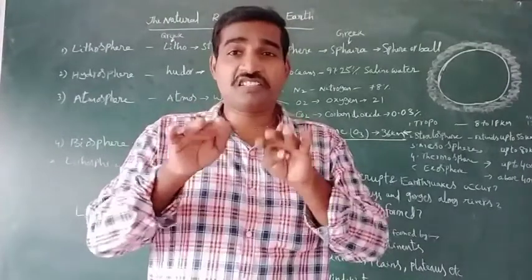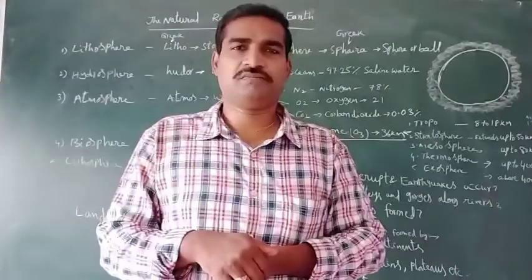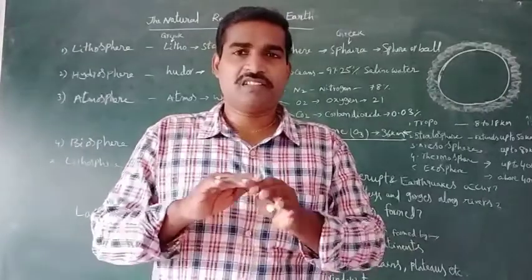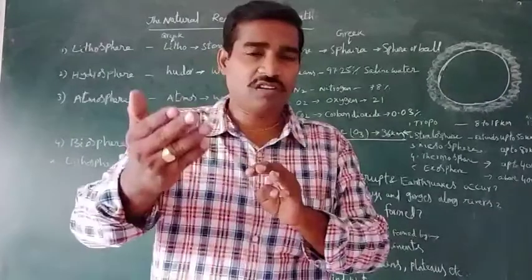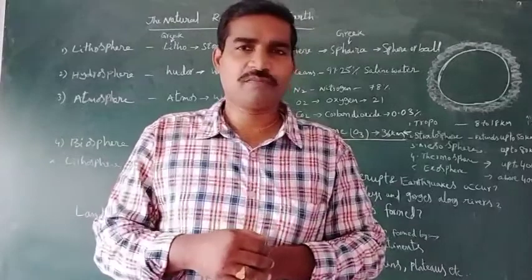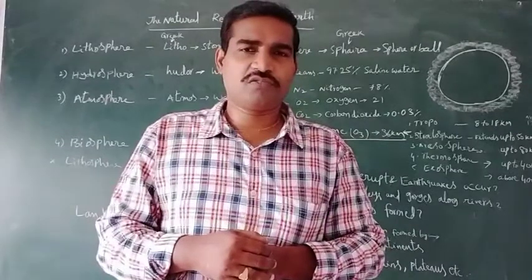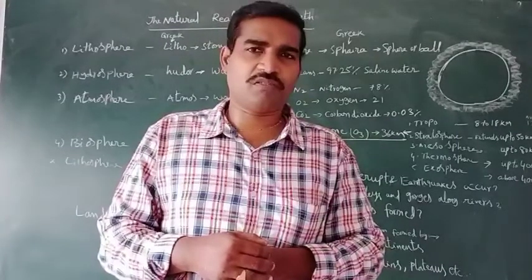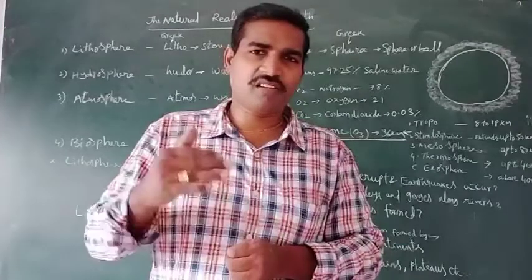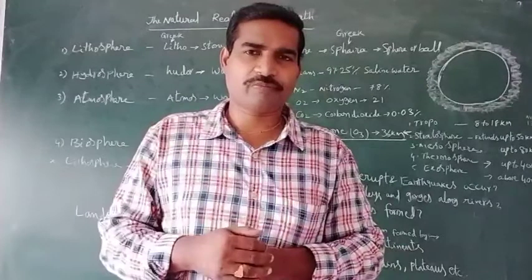Earth crust changes its position. You all know that. We learnt already. From 220 million years ago onwards, it has been going on.